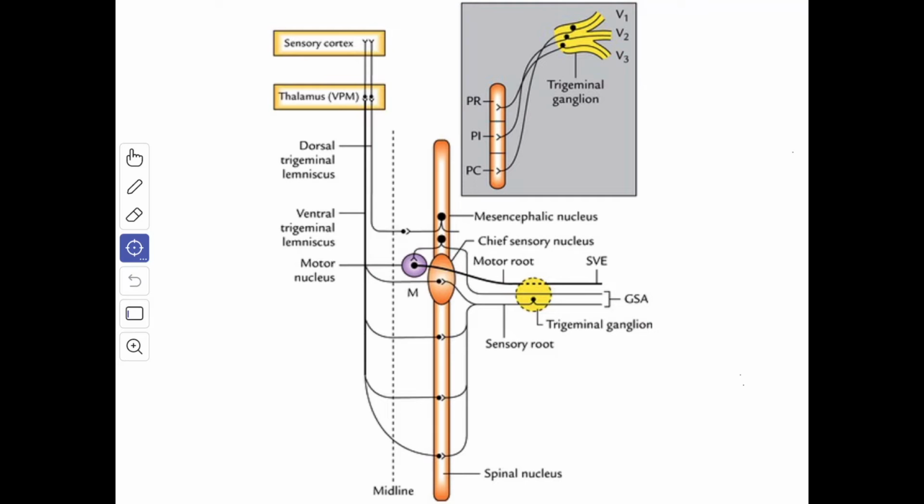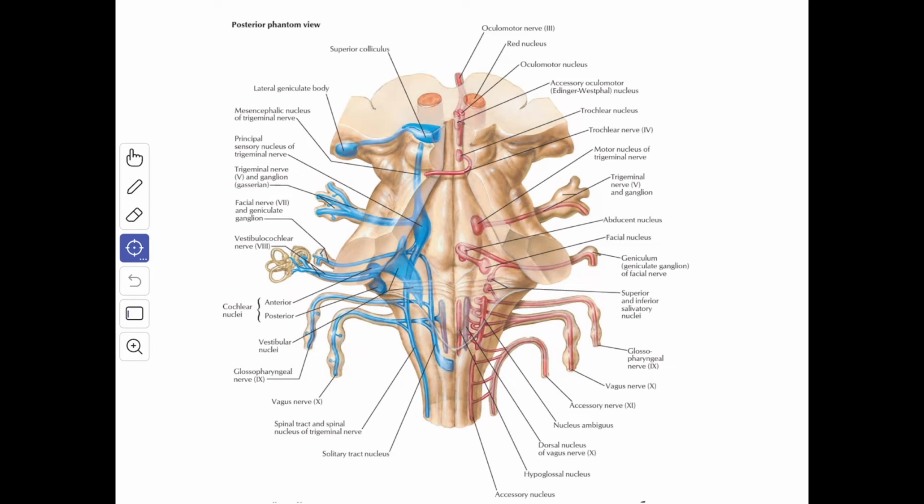So out of the three sensory nuclei of the trigeminal nerve, the chief sensory nucleus is mainly responsible for the sense of touch, the spinal nucleus for the sense of pain and temperature, and the mesencephalic nucleus for the sense of proprioception.